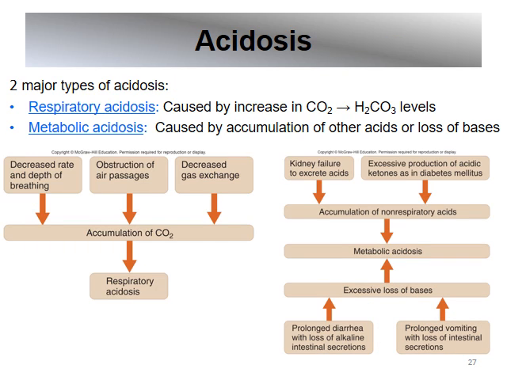Two major types of acidosis: respiratory acidosis, caused by an increase in carbon dioxide, and as a result, it increases first the carbonic acid and the hydrogen ion levels. Metabolic acidosis, accumulation of other acids, loss of bases, so this would be more from the metabolic waste that accumulate in our body.